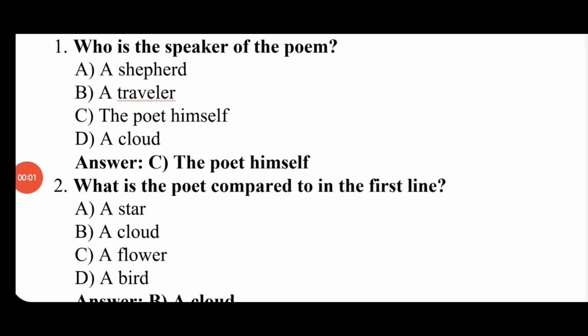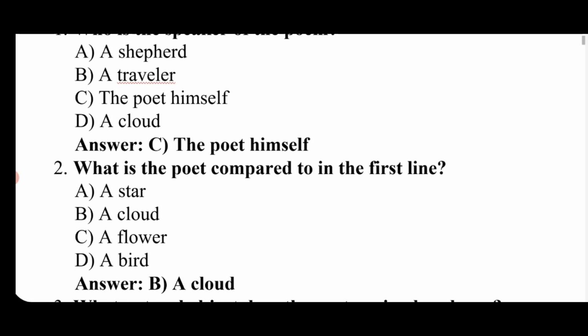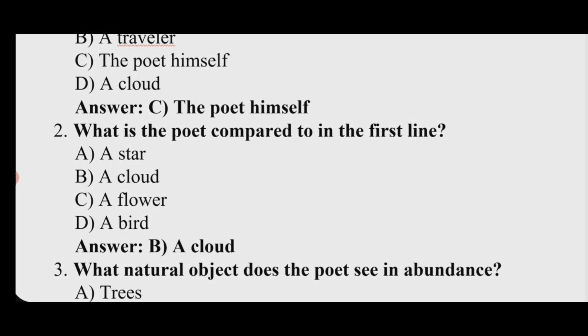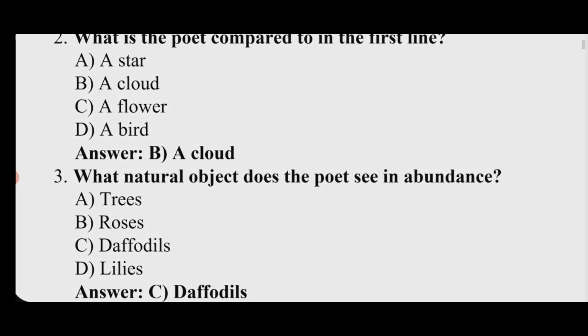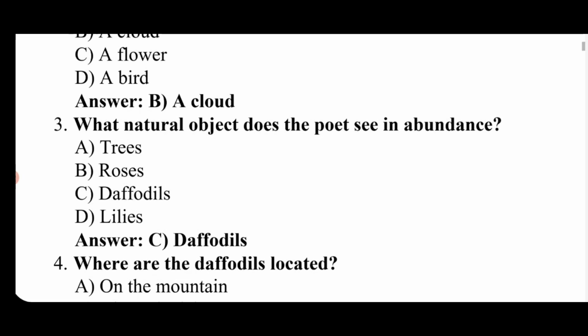So some objective questions from the poem I Wandered Lonely as a Cloud. Who is the speaker of the poem? The poet himself. What is the poet compared to in the first line? To a cloud. What natural object does the poet see in abundance? It's daffodils.